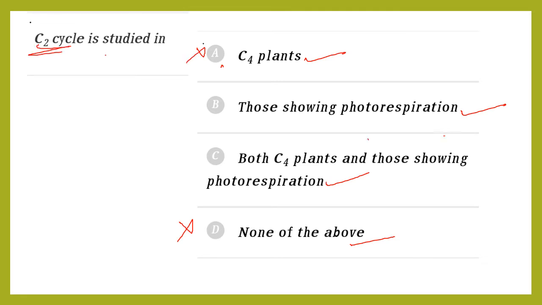It takes place in photorespiration. So this is the answer you can take. Then observe option C, both C4 and photorespiration is given. Why are we not taking this option? Because C4 is given. So the answer is B.